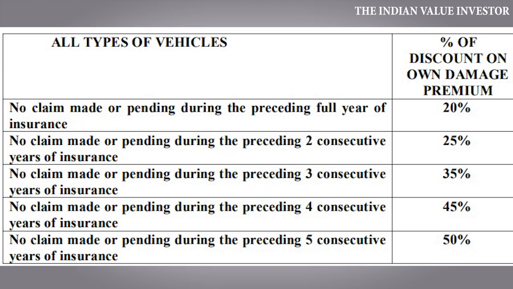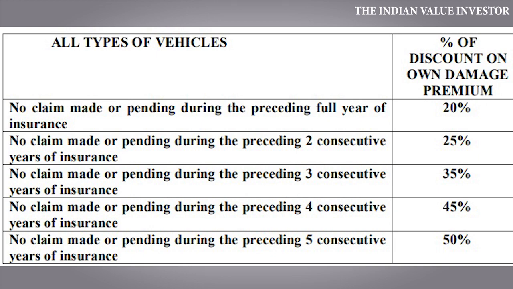Next, let us try to understand what NCB, or no claim bonus, is. Insurance companies give a discount to customers that do not make any claims on their vehicles. The chart shown here shows how much NCB discount a customer will be eligible for by not claiming in a particular insurance policy. Starting from 20%, your NCB can go up to 50% for not claiming for 5 consecutive years.